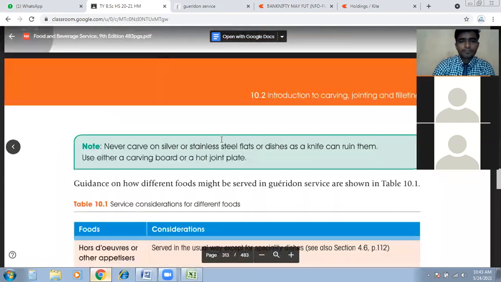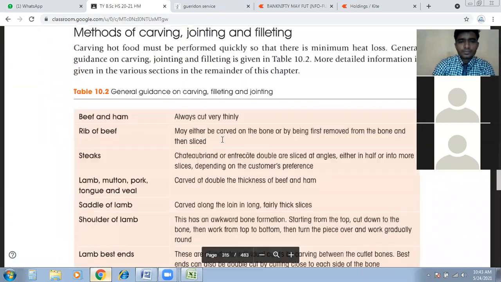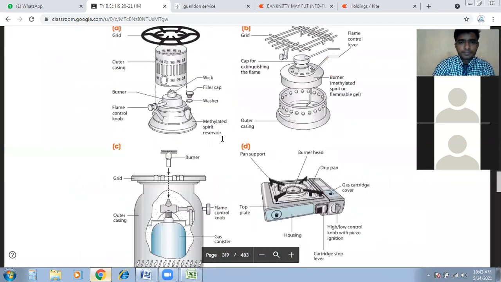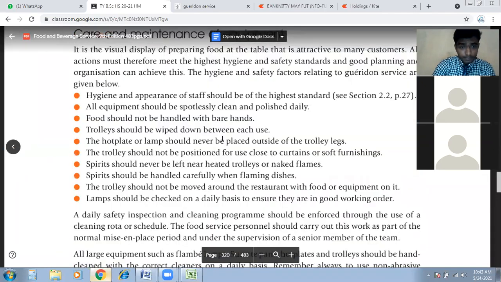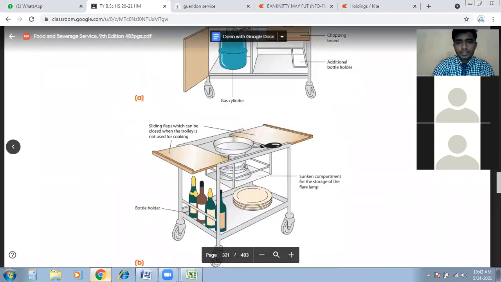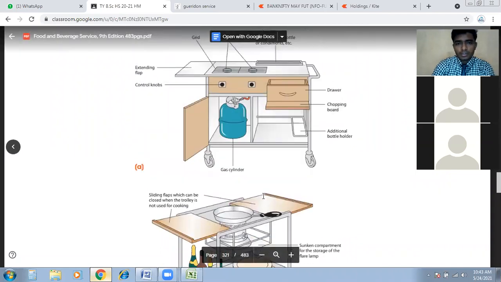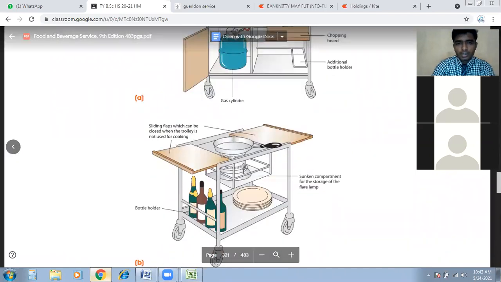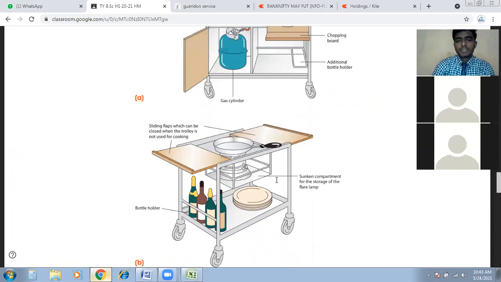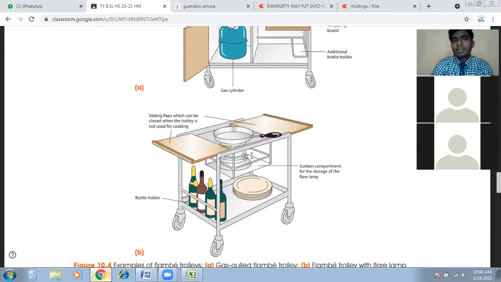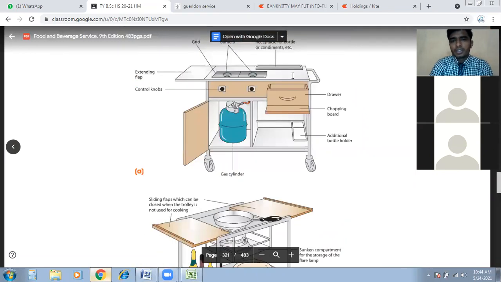Down there somewhere. I will show you now. See, these are the hot containers. This might be a hot container, or a space to keep the plates warm. It's not shown here, but there might be some space like this.